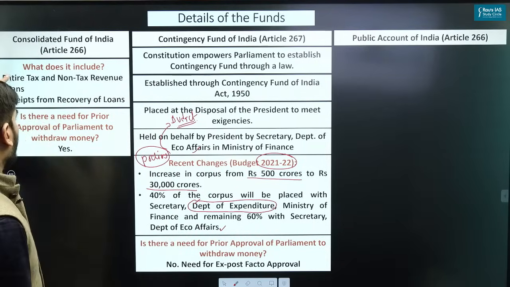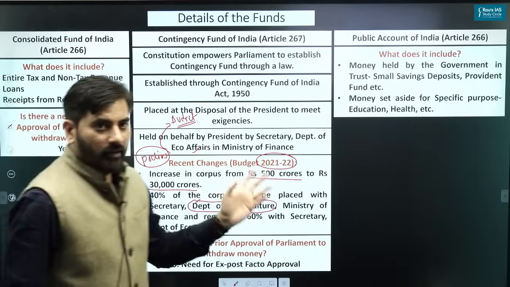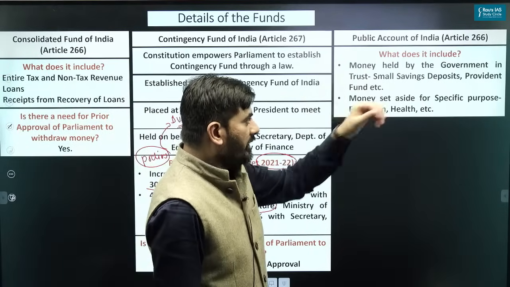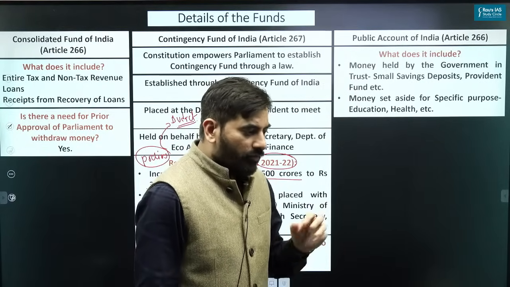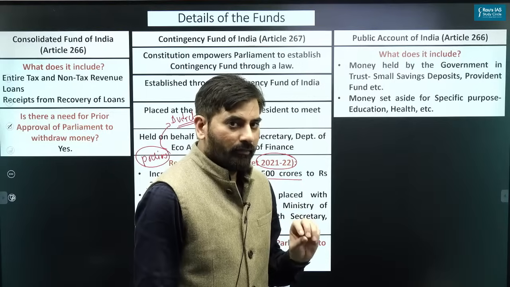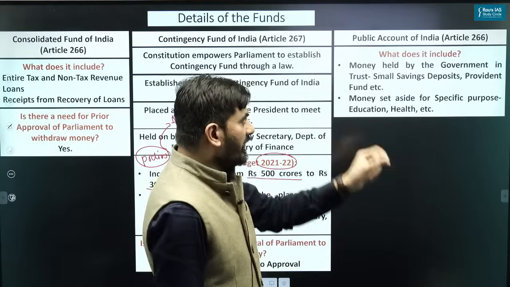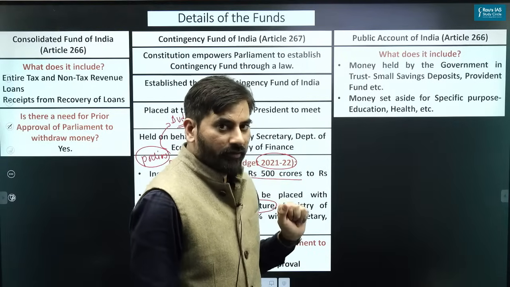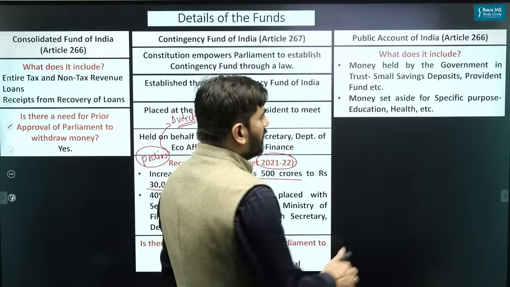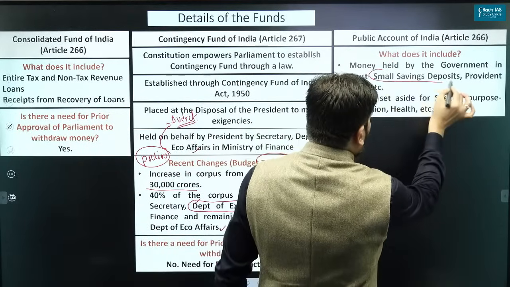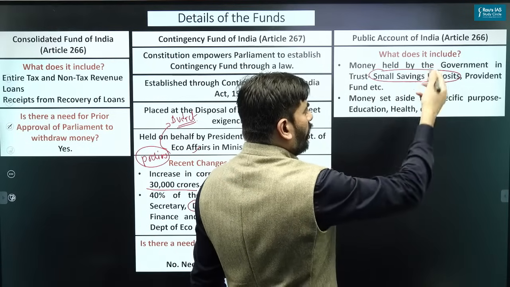Public account of India. What does it include? Number one, money which is kept with the government by the people. People are depositing some money with the government because they have trust with the government. All of that money becomes part of the public account of India. What money are people depositing with the government? For example, people might deposit small savings deposits in post offices.